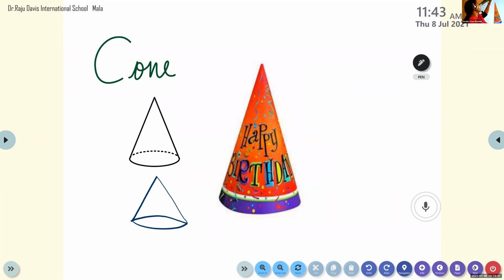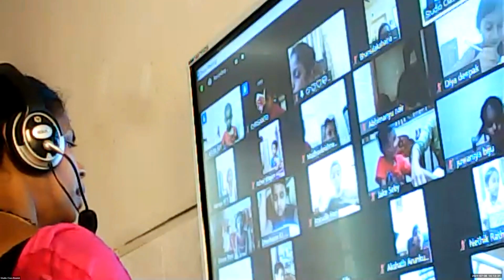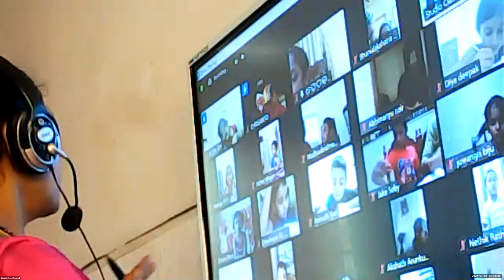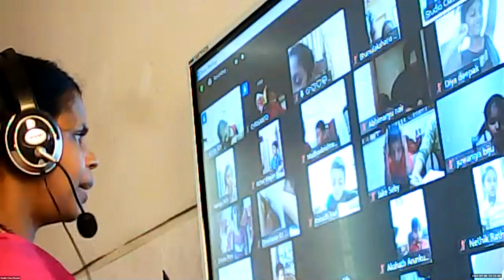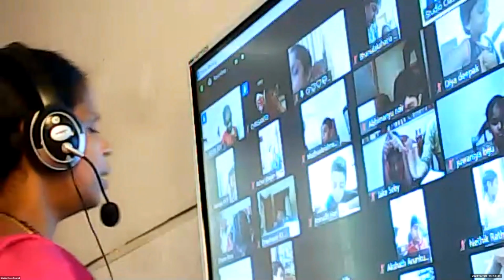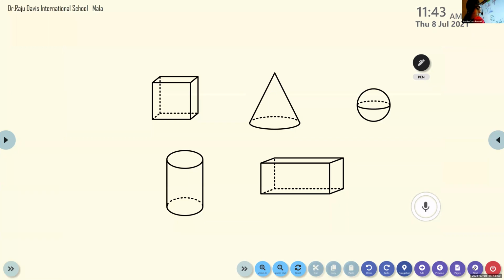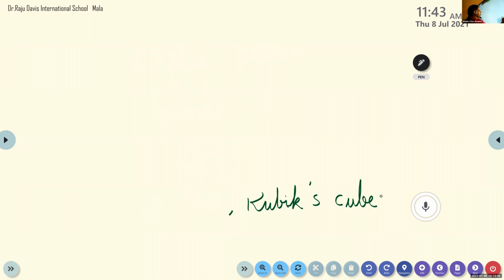Now if you are ready, please take your notebook. If you have space in the same page, you can write there. Otherwise, you can use a new page. Okay. Now let us see the cone shape. Now the second figure, only these two.